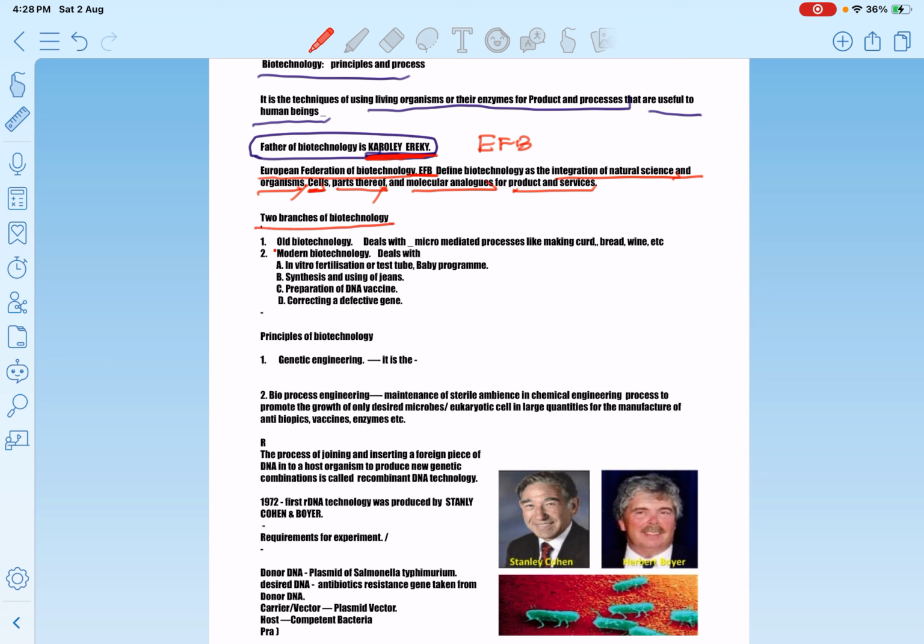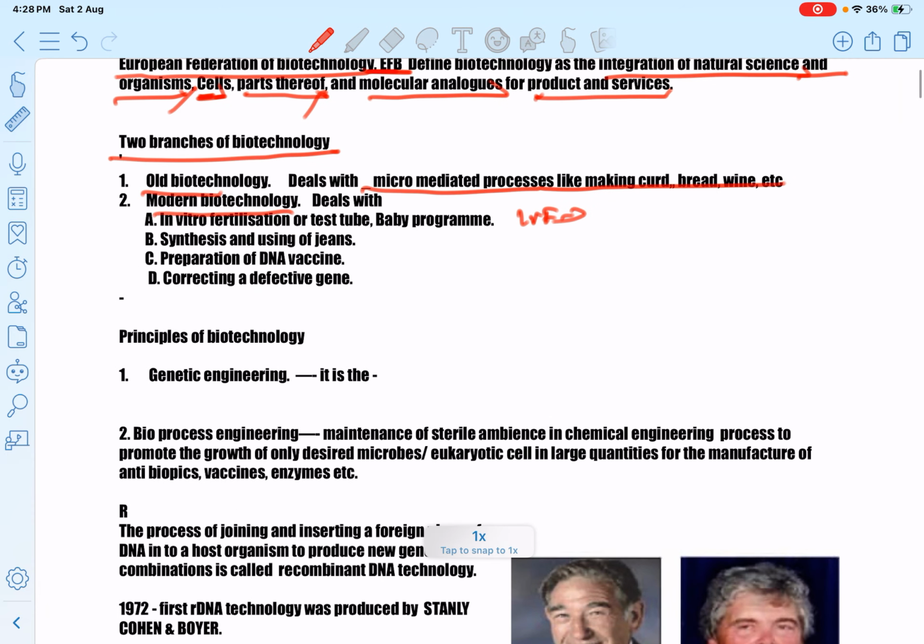The old biotechnology deals with microbe-mediated processes like making curd, bread, wine, etc. The modern biotechnology deals with in vitro fertilization or IVF, the test tube baby program, and another important feature of modern biotechnology is the synthesis and using of genes.